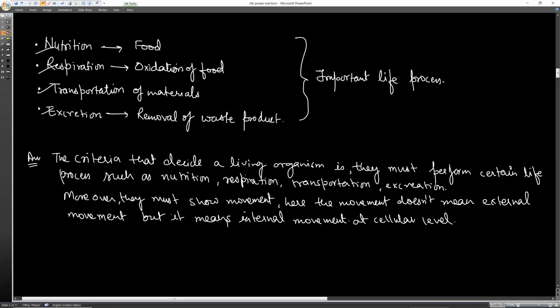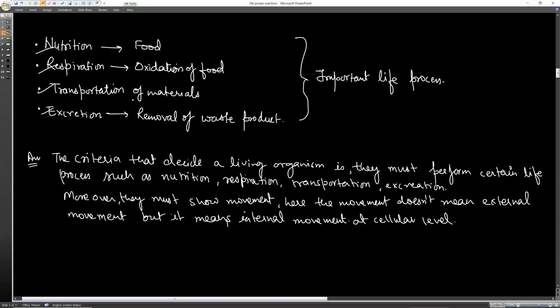So these are important, like food. Every living organism, whether in a coma, a worker bee, a donkey, or a mule, they all need food. They all respire. If a person is in a coma, we just inject food into his or her body, so the food is being transported.